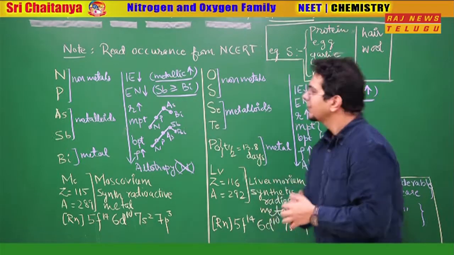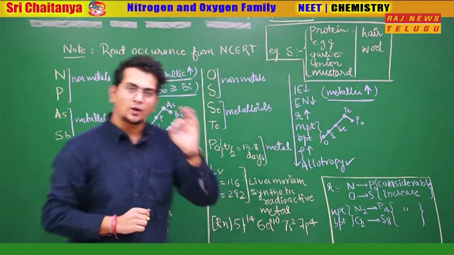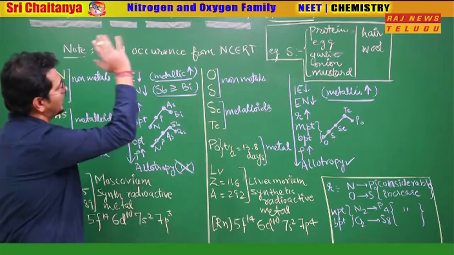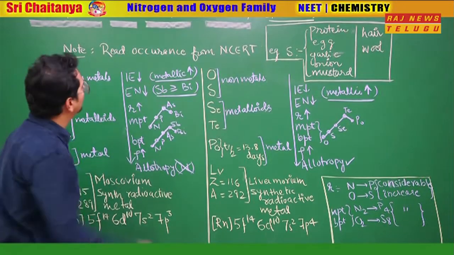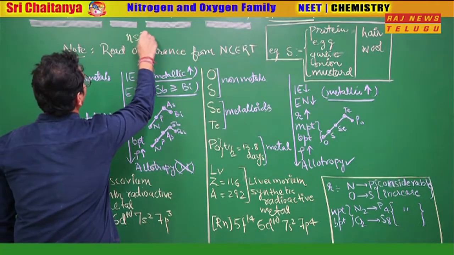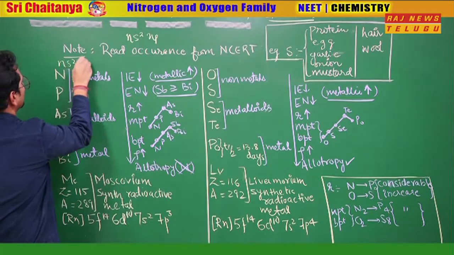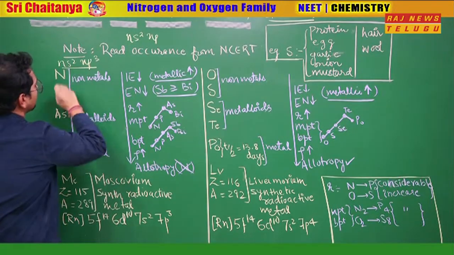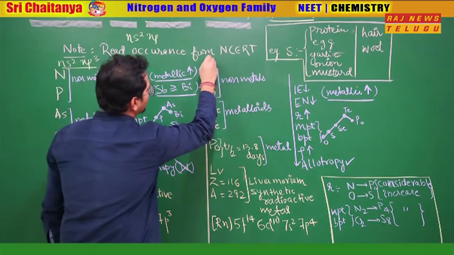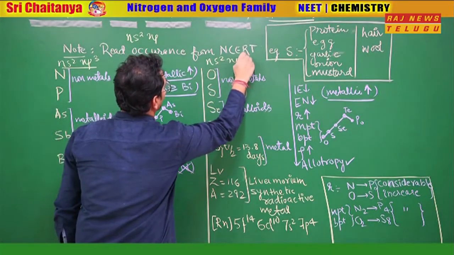So let's start. Both the nitrogen and oxygen families come under the P block. Why do they come under the P block? Because their valence shell configuration comes as ns2. The nitrogen family has ns2 np3, and the oxygen family has ns2 np4.